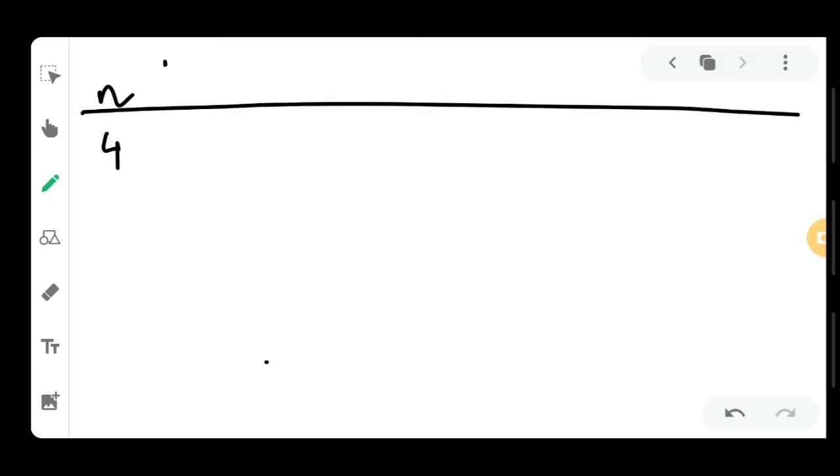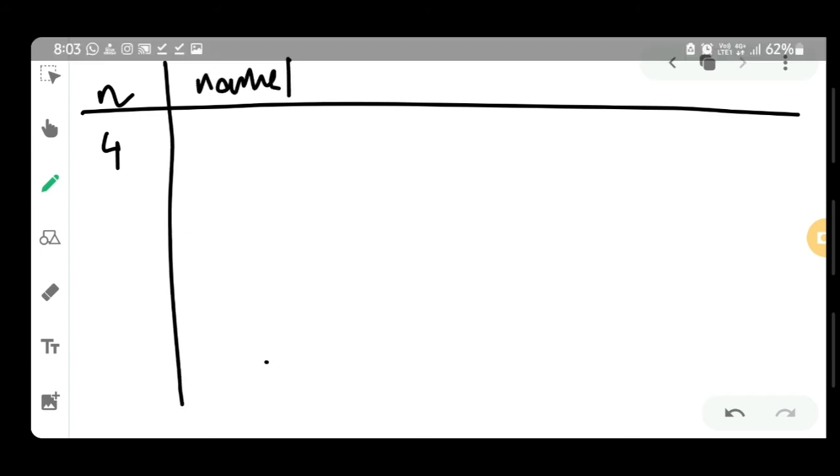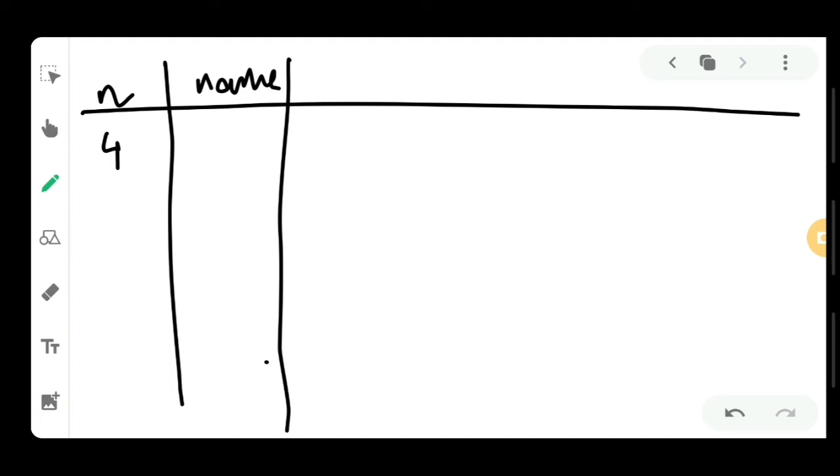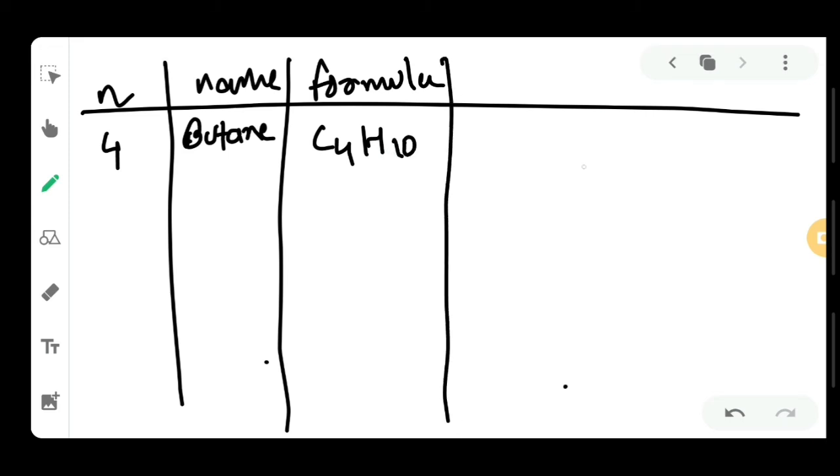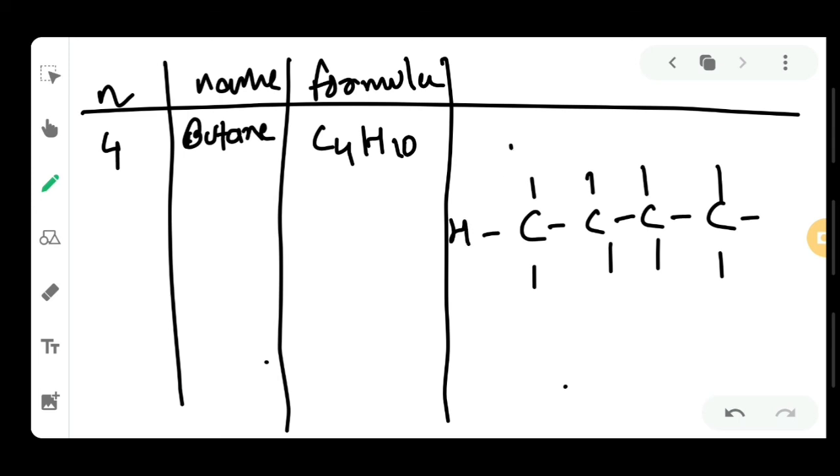Now if you increase one more value for n, then the name of that compound will be butane, following methane, ethane, propane. If you substitute the value, the formula is too simple, that is C4H10. And if you draw the structure, 4 carbon atoms are there, and 10 hydrogen atoms will be linked with them. 4 upwards, 4 downwards, 1 atom on the left side and 1 atom on the right side. So this is your structure.